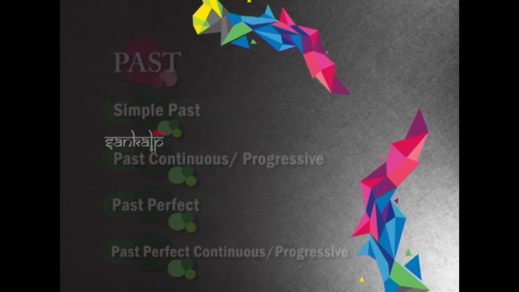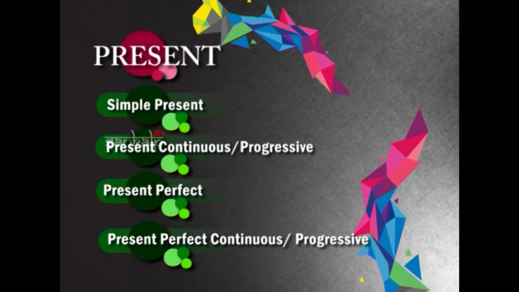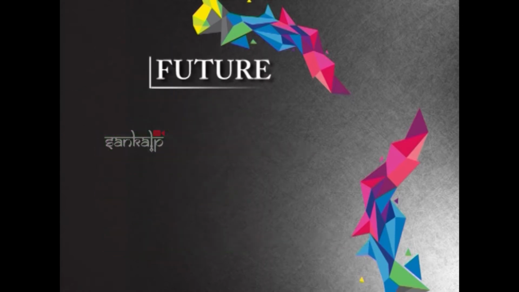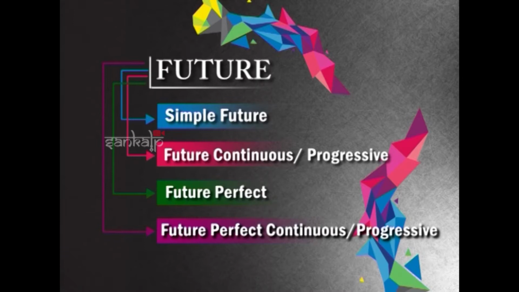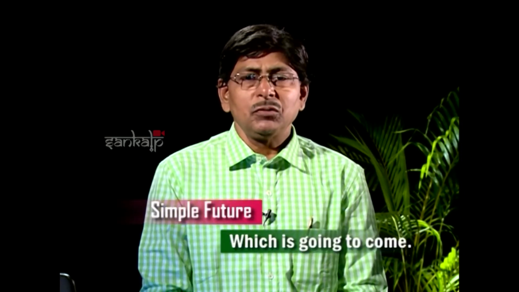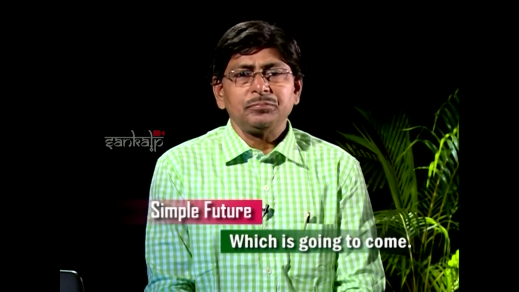Past and present, you see 4 divisions are here. So for future also we have 4 divisions. And we can compare always whenever we learn, we will compare that simple present, simple past, simple future. Simple future in the sense which is going to come. Okay, it is not yet. Still to come. That is called future, simple future.